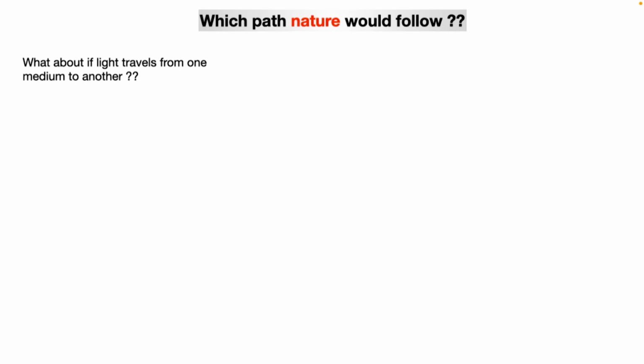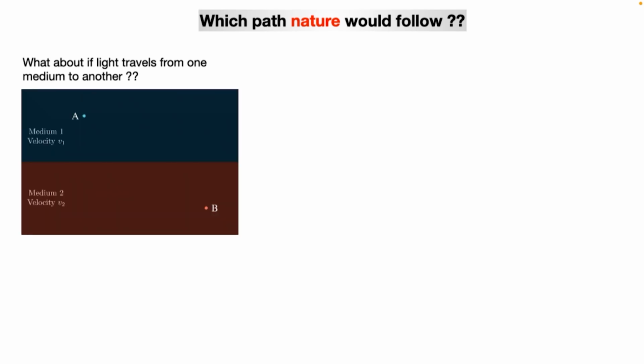What about if light travels from one medium to another medium, like a refraction? You have done refraction in high school. So the problem is now, we have two mediums. The light velocity here is v1, light velocity here is v2. I have point A and point B. Light has to travel from A to B. Which path will it take? It bends. So will it take this path, that path? Which one will it take?